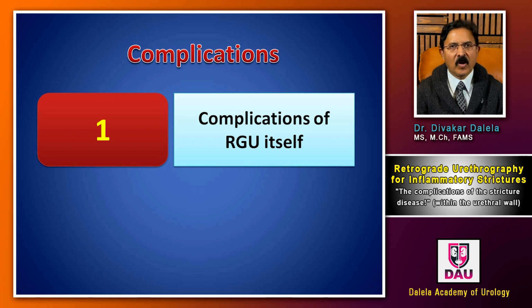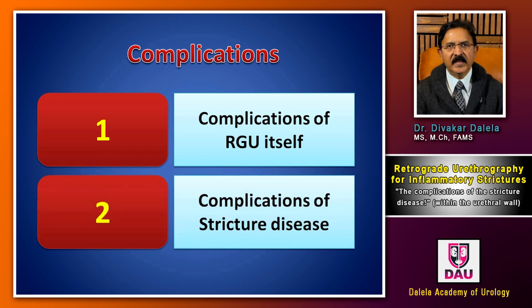You can have complications of the RGU itself, by which I mean the technique of urethrography, like extravasation or intravasation. I had talked about this in my earlier video. Or you can have complications happening because of the stricture disease per se. In this presentation, I am focusing on complications of stricture disease which will be visible to you in various films, and you have to make a note of them because they have profound bearing on how you treat the patient.